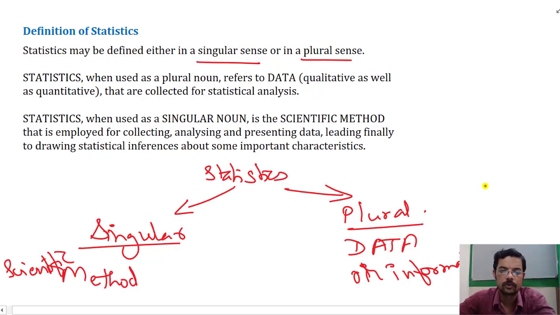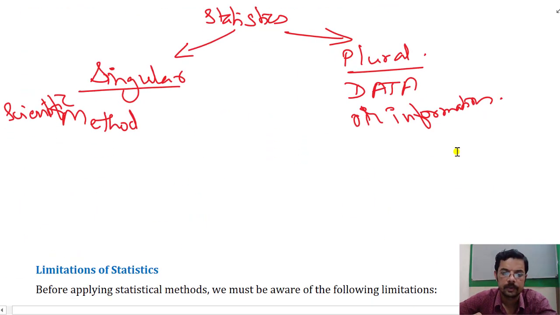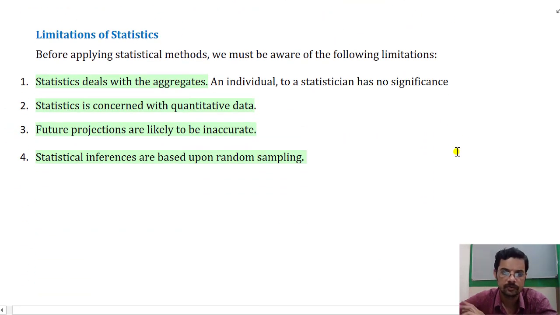Okay, so we know that statistics in the singular sense means a scientific method, and in the plural sense it means data or information. Now we shall discuss some limitations of statistics. It is clear that before applying statistical methods, we must be aware of the following limitations.